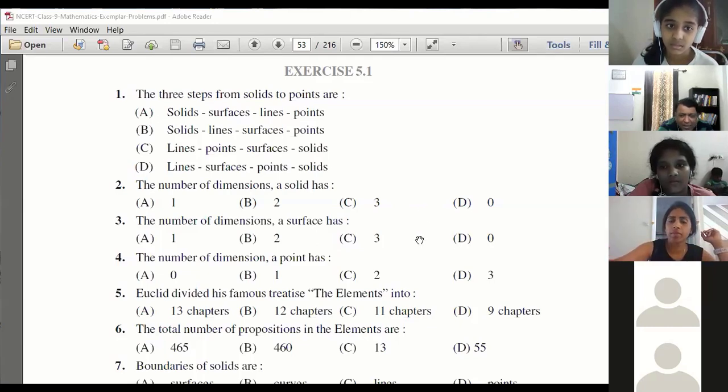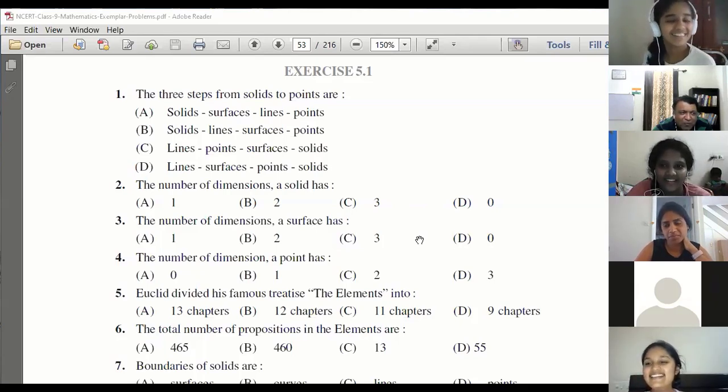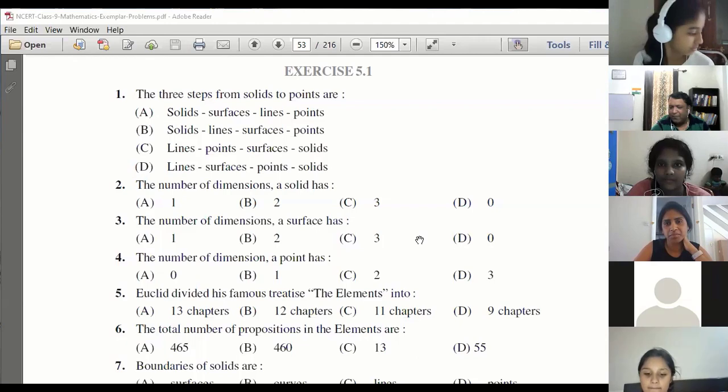Because it is simple. Remember I told you yesterday, point is 0 dimension. When you join 2 points, it becomes a line. When you make, say, a square or rectangle from lines, it becomes a surface. Correct? Kripa or Sanvi or Hridaya, look at the floor of your house. It's a surface, right? It's 2 dimension. Point is 0 dimension. Line is 1 dimension. But from surfaces, you start forming some kind of solids. Suppose, say, a book.